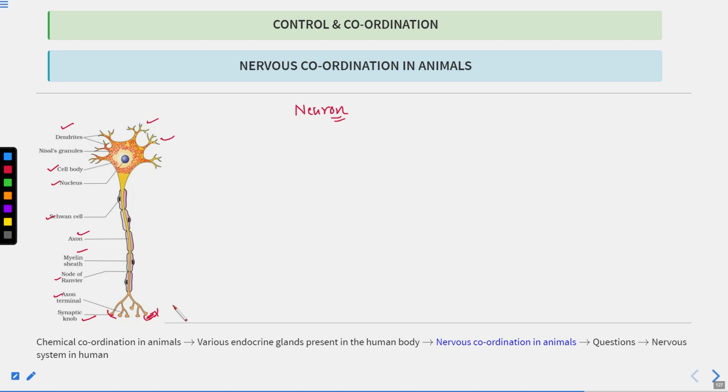So in the image that I have shown you earlier, you can see it was written axon of the afferent neuron or axon of the efferent neuron, then cell body of the efferent or the afferent neuron. It was written like this. So now you can understand.